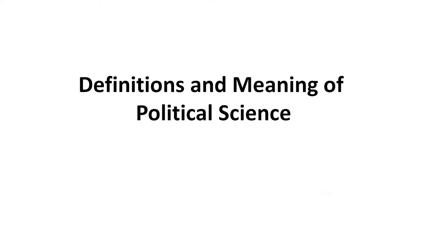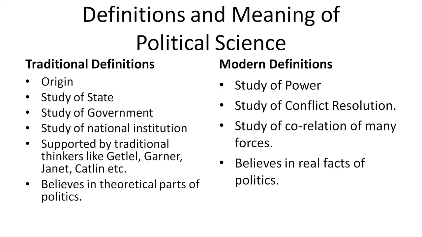Let's understand the different definitions and meaning of political science. As far as definitions and meaning of political science are concerned, they are basically classified into two. One is the traditional definition and the other is the modern definition. Traditional definitions are the old, classical definitions, and modern definitions are the new definitions.